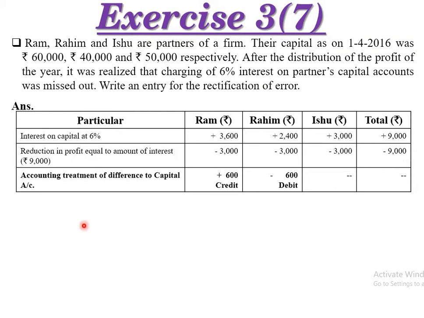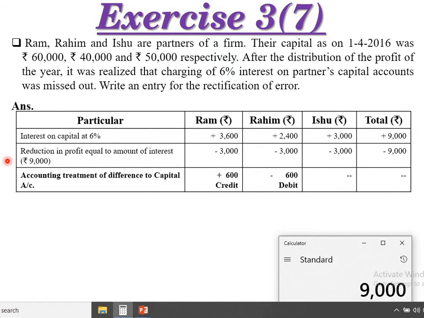Why? Because it will be deducted from the partners' profit. So how will it be distributed among the partners? We don't have any information about the distribution of the profit, so we will distribute it in equal proportion, 1:1:1. So directly 9,000 divided by 3. Every partner will get 3,000.